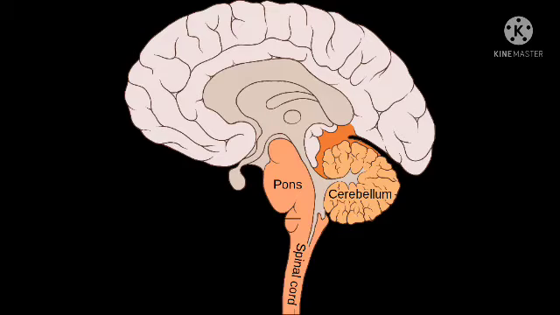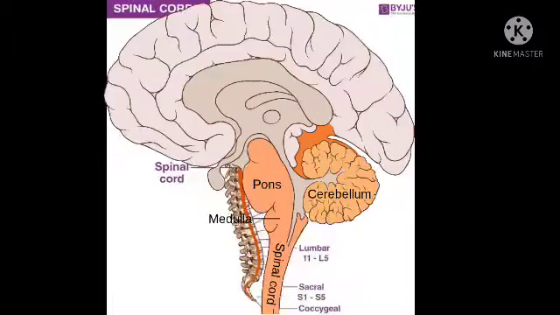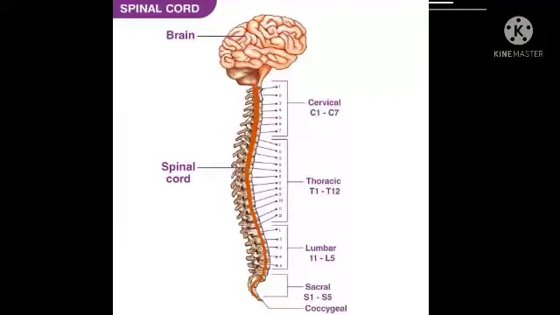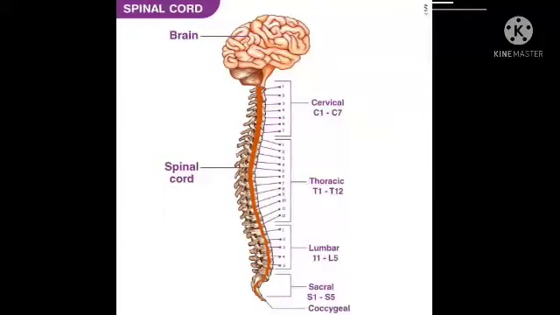It consists of cerebellum, pons, and medulla. Blood pressure, heartbeat, sneezing, salivation, and vomiting are controlled by medulla. Cerebellum is responsible for equilibrium, maintaining posture and balance of the body. Spinal cord. The spinal cord starts from the brain and extends through the vertebral column.